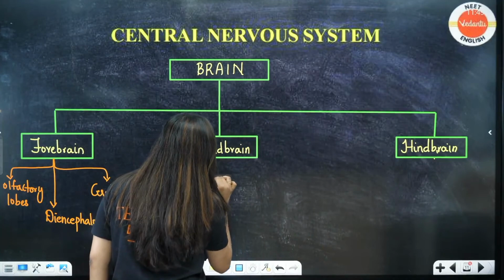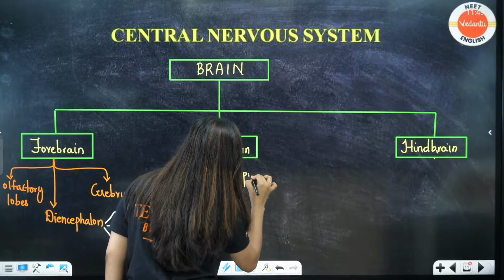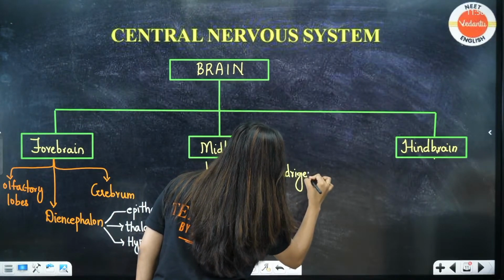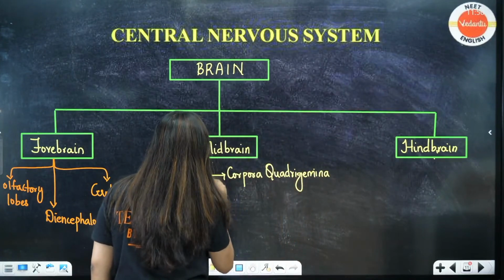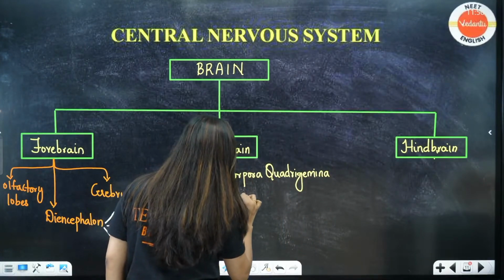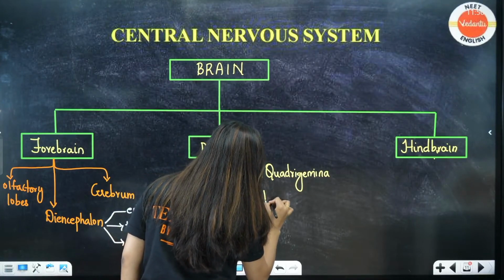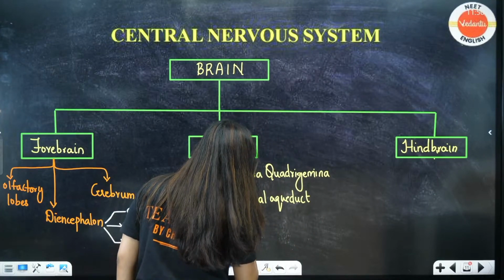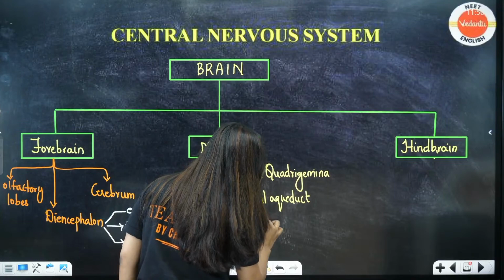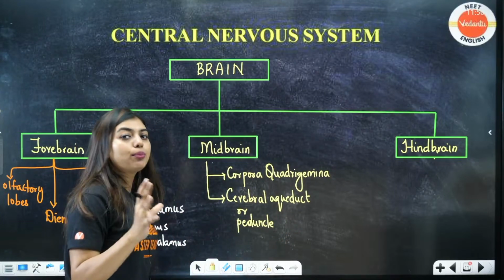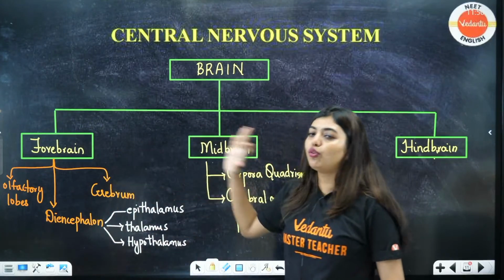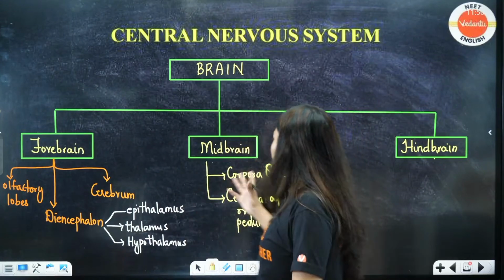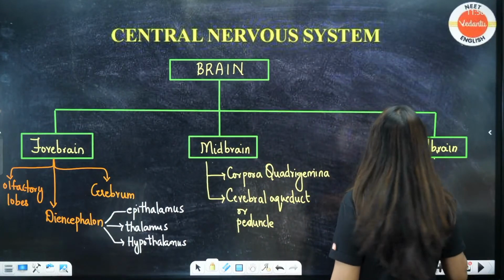Now, the midbrain. The midbrain has the corpora quadrigemina. It is given very slightly in your NCERT, so we will also not focus a lot. Then cerebral aqueduct or peduncle. The major portion that NCERT has focused on is your forebrain. Midbrain also has very little, one small paragraph is given, and the hindbrain is the same thing.